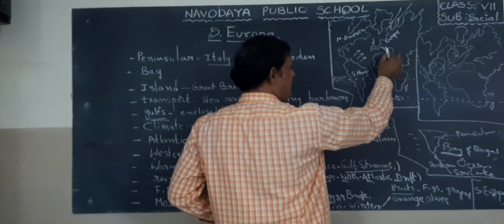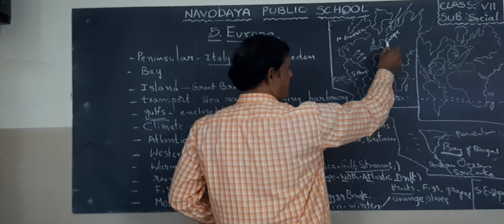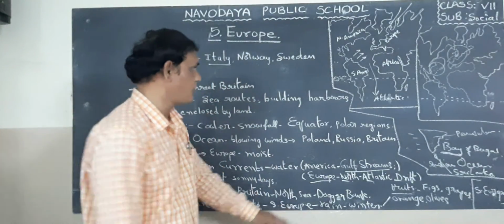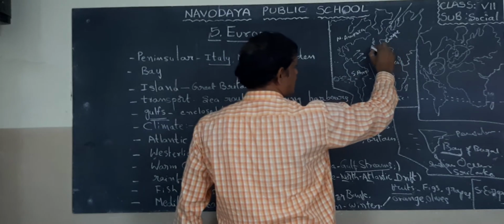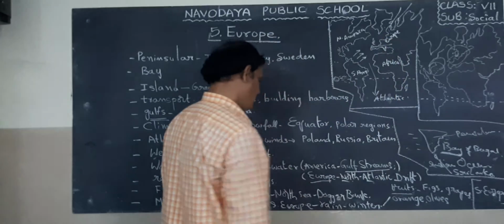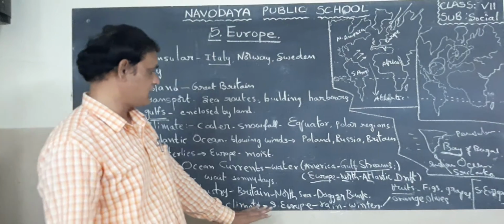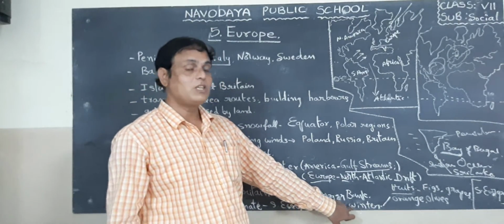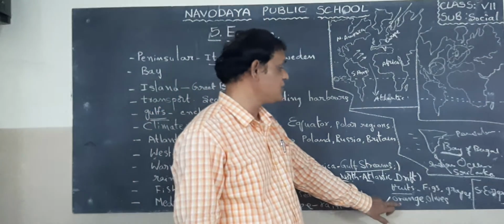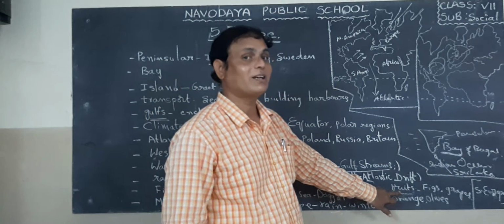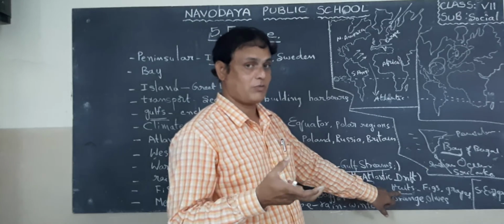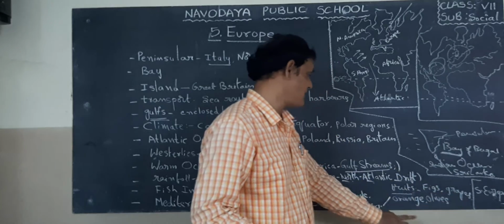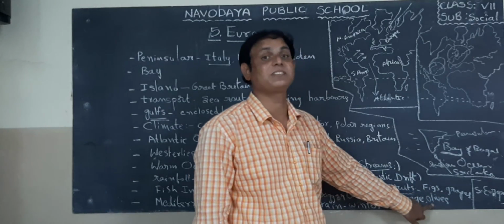The climate is very pleasant around these Mediterranean Sea areas. For example, South Europe, this is north, this is south. So the climate of these South European countries is very excellent. Rain occurs in the winter season. So this area is very suitable for fruits. What kind of fruits are growing here? Figs, grapes, oranges, olives. That means citrus fruits.